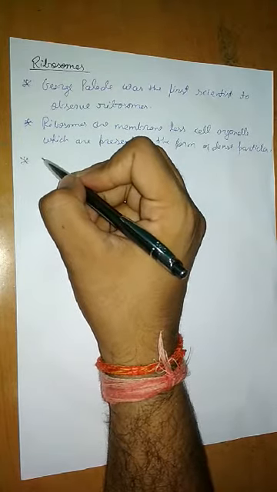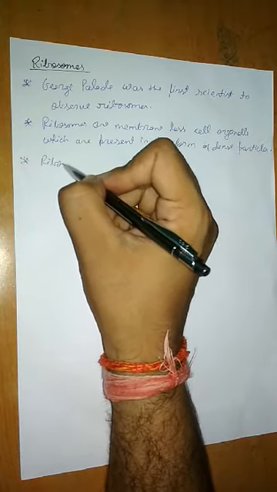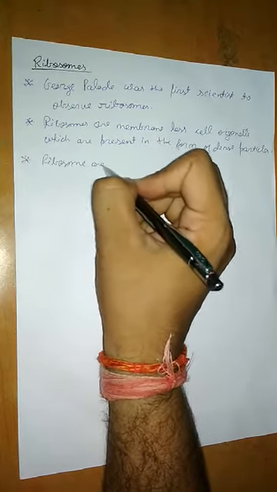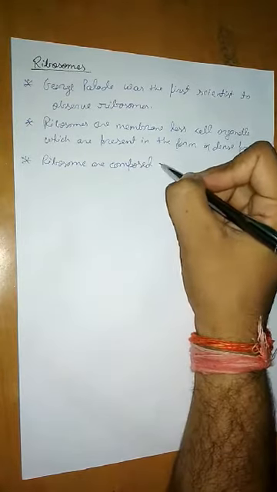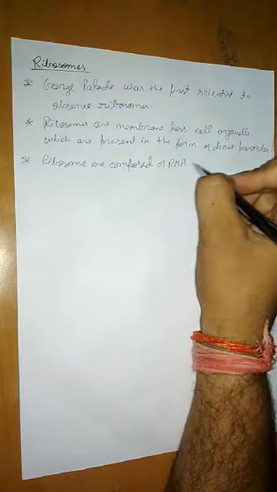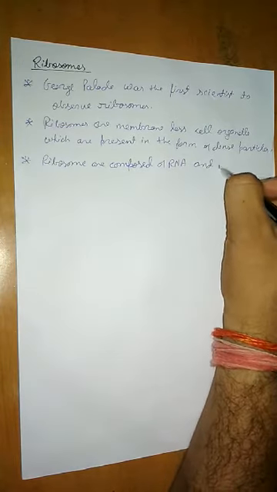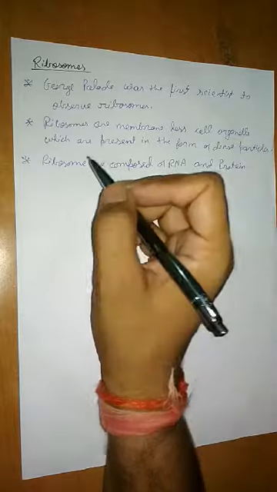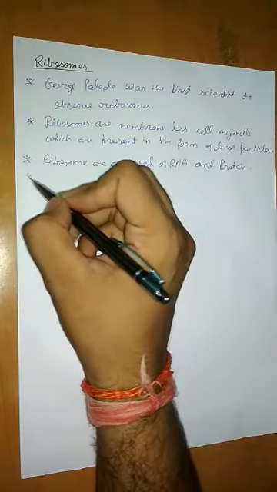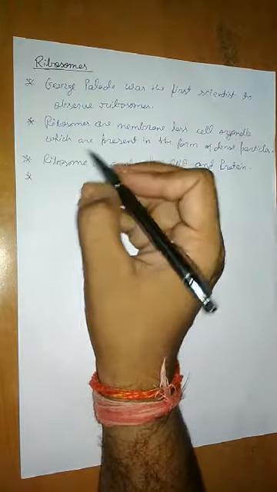So ribosomes are composed of RNA and protein. Clear? Then what is the function of the ribosome?